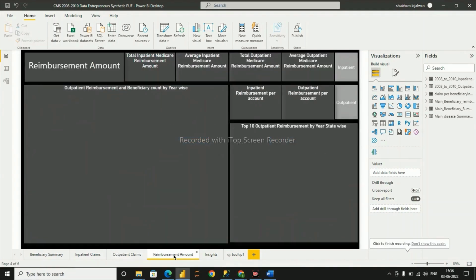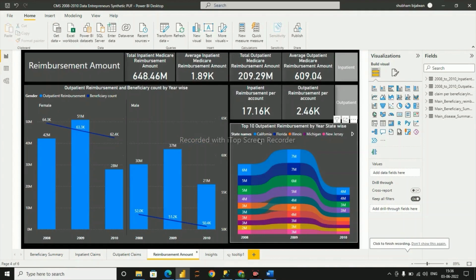Now in our reimbursement amount, here we can see the ranking of each state year by year with respect to reimbursement amount. Now if you want, we could provide you the dashboard to see it for yourself and explore the functionality of this dashboard.